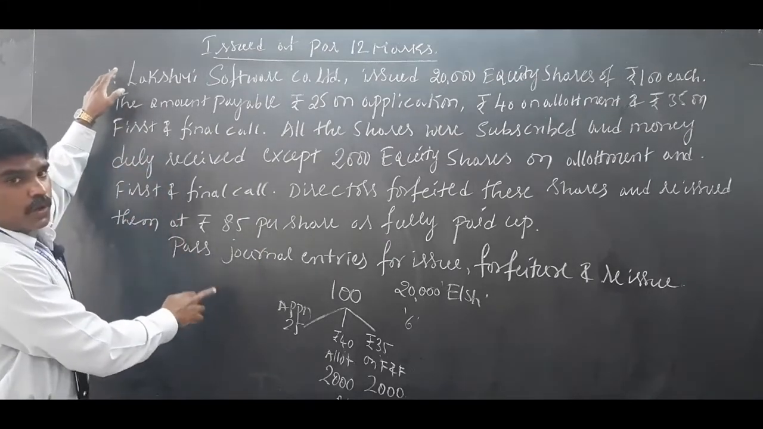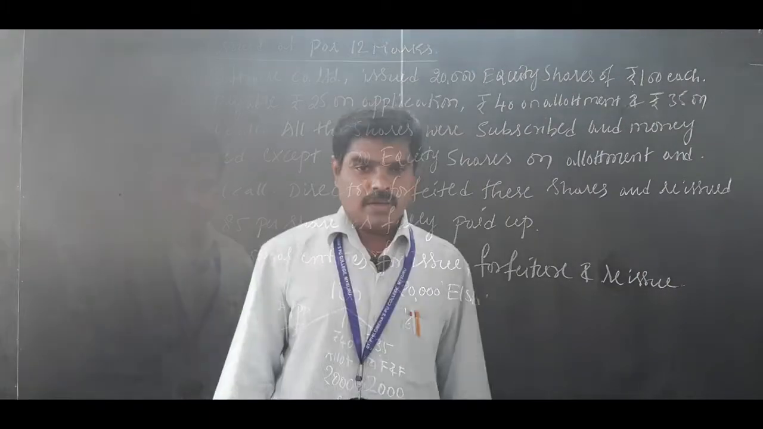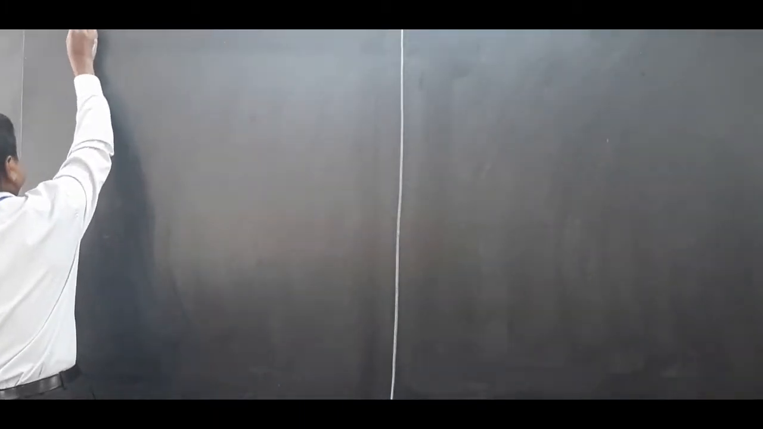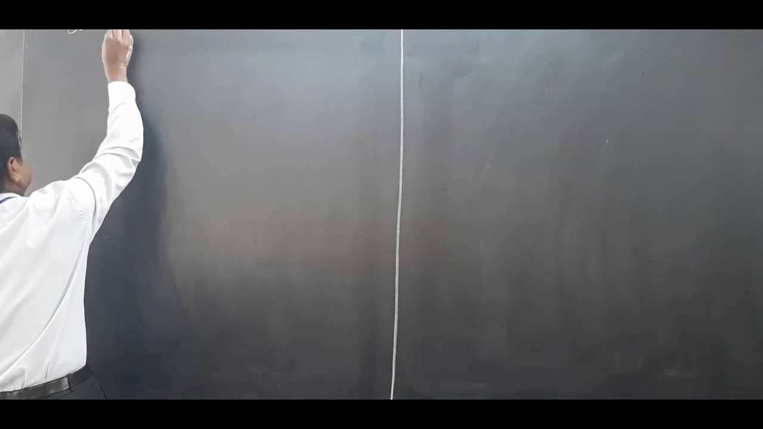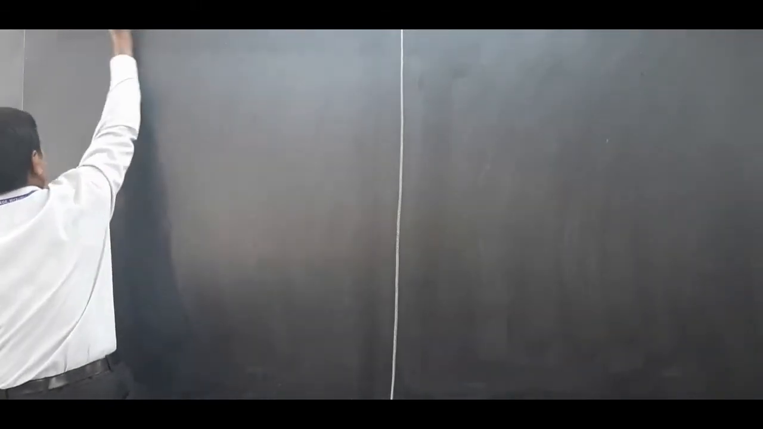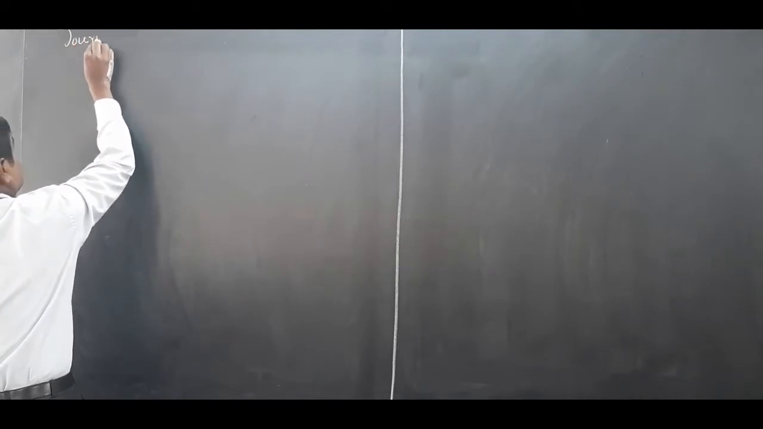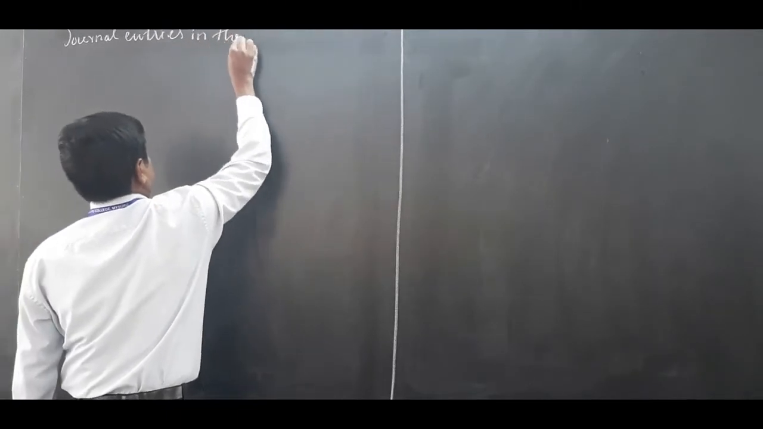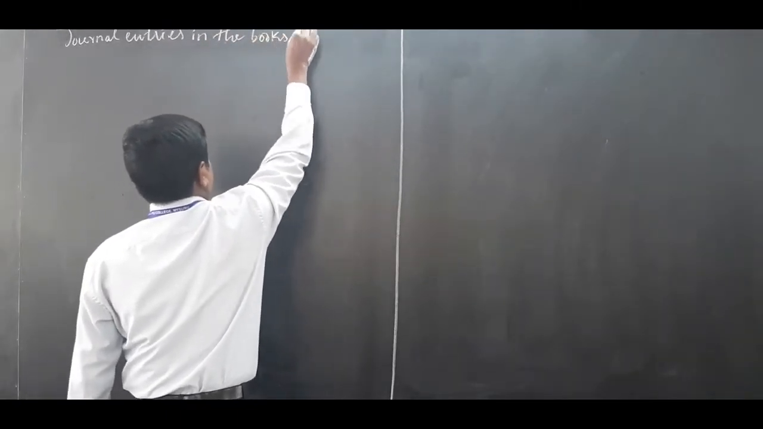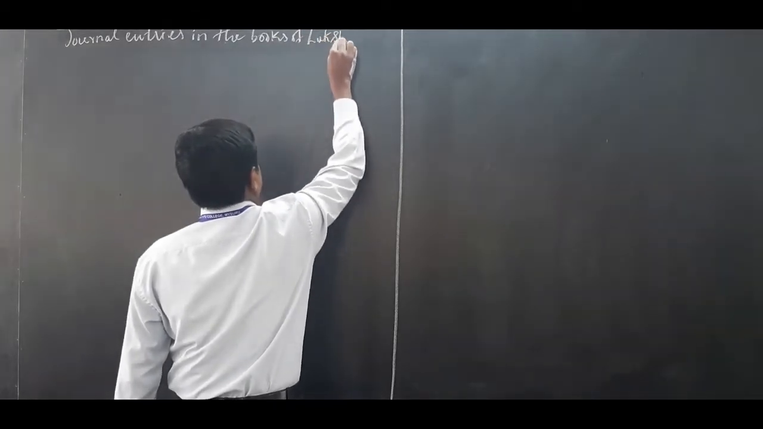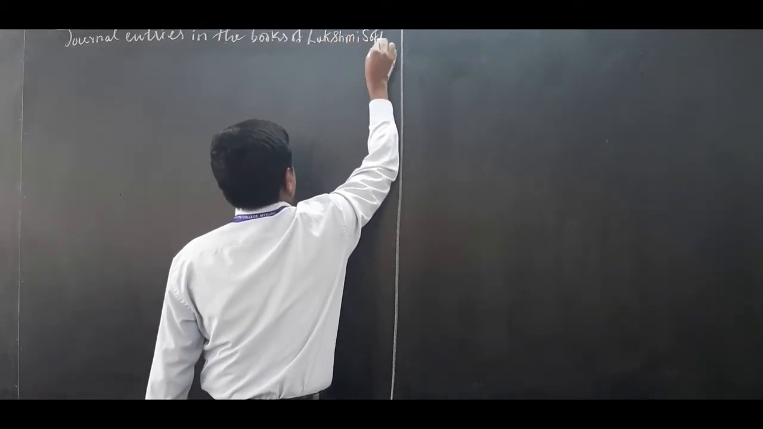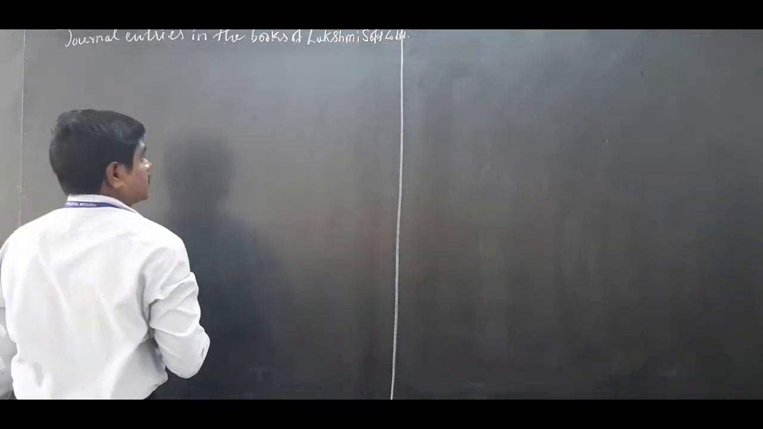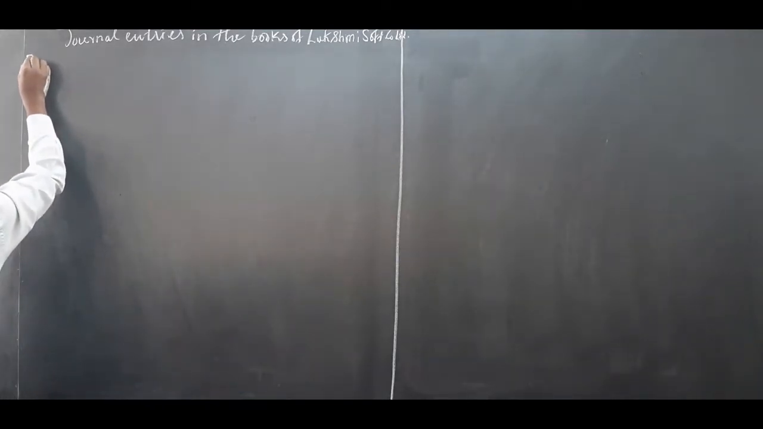You have to copy down this question in your notebook. Let us start the answer first. What you have to write: Journal entries in the books of Lakshmi Software Company Limited. You have to write that. Of course, the date.